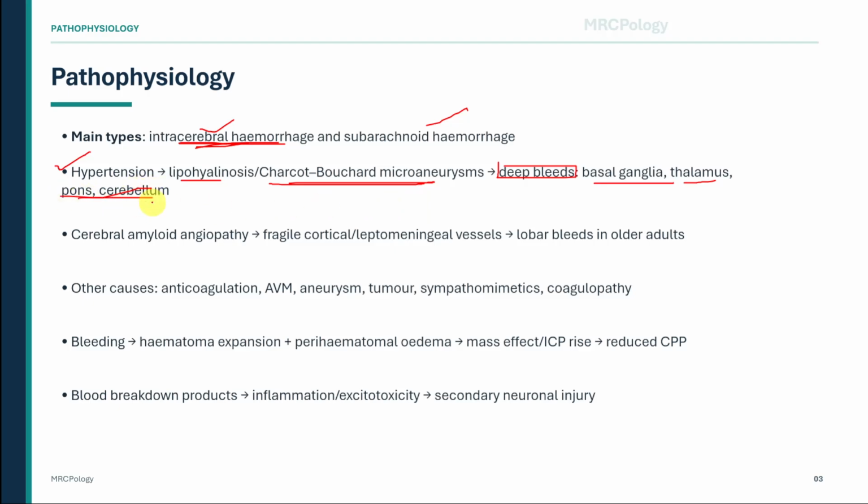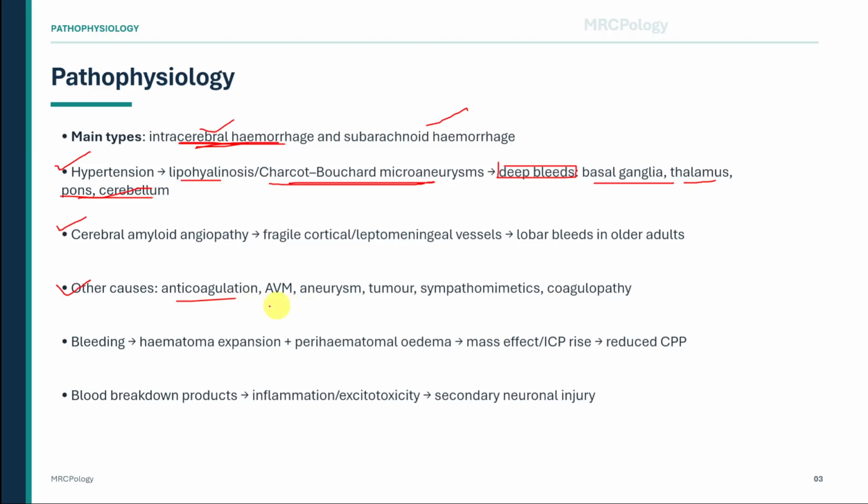Cerebral amyloid angiopathy is another important cause, especially in older adults. Amyloid deposition makes cortical and leptomeningeal vessels fragile. That is why amyloid angiopathy tends to cause lobar bleeds, often closer to the cortex, rather than the deep bleeds seen with hypertension. Other causes are important because they change the next investigation or treatment.